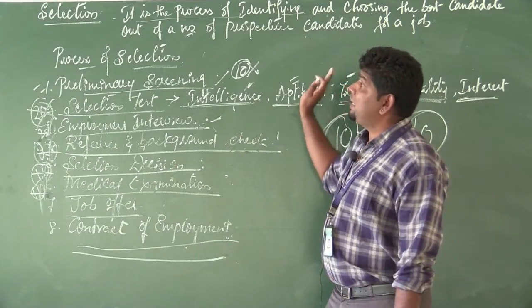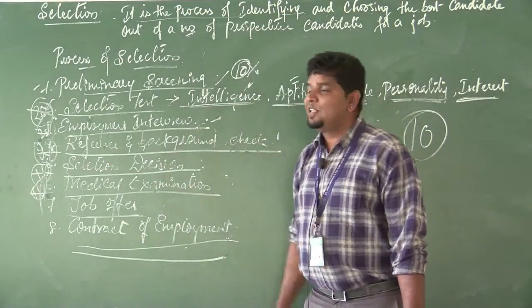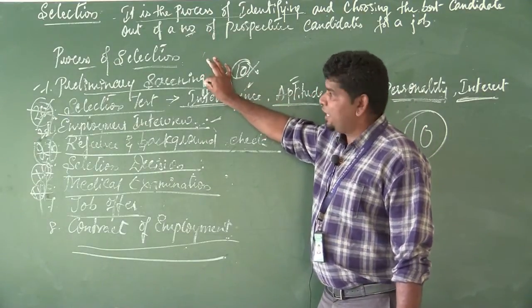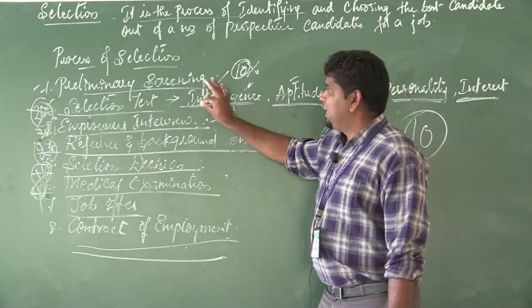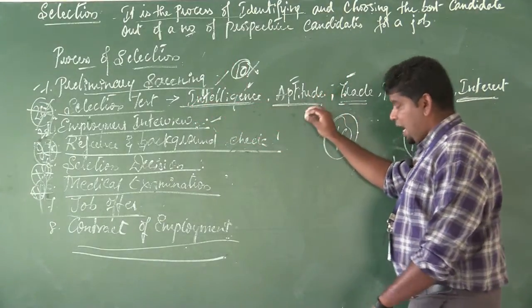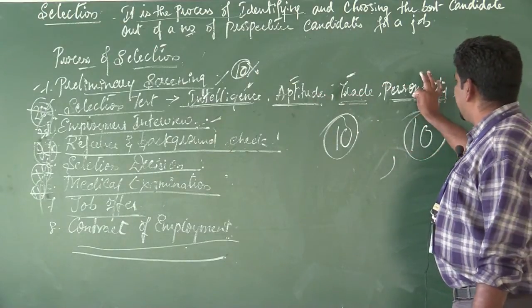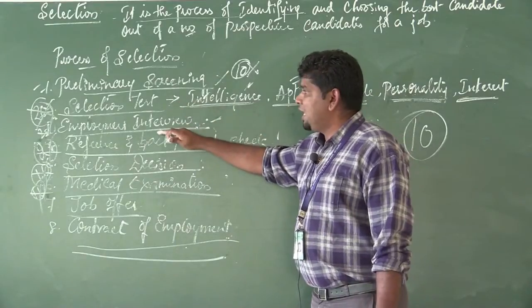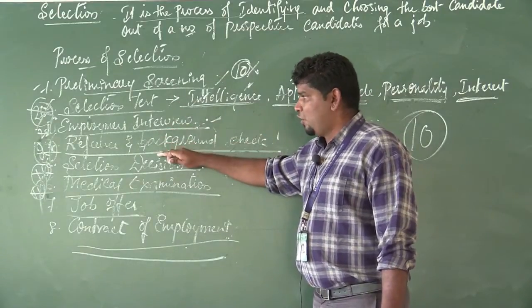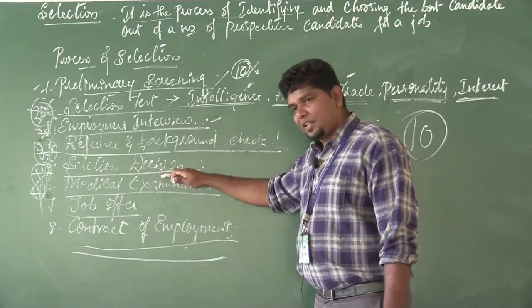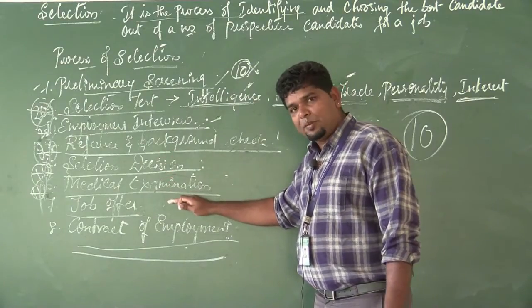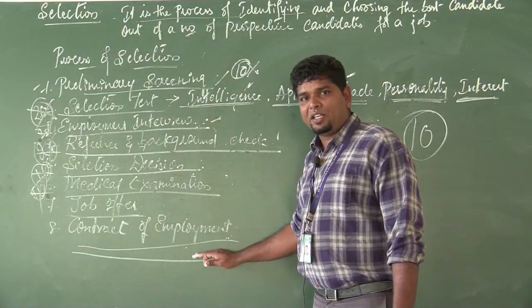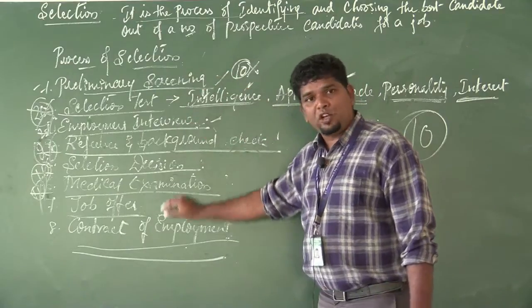Okay, this is about the selection process. Once again, in the process of selection, we make a preliminary screening. Then afterwards we go for the selection test. In the selection test we have an intelligence test, aptitude test, trade test, personality test and also interest test. Then we go for the employment interview, next reference and background check, next selection decision, next medical examination, next job offer, and next contract of employment. These are the steps in the process of selection.